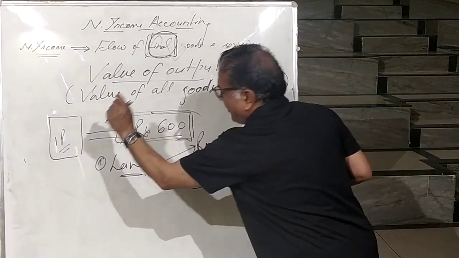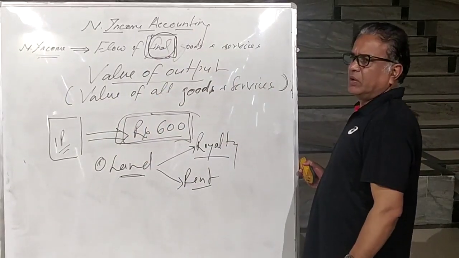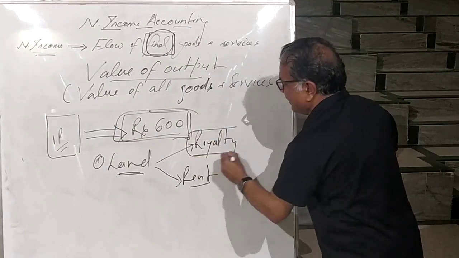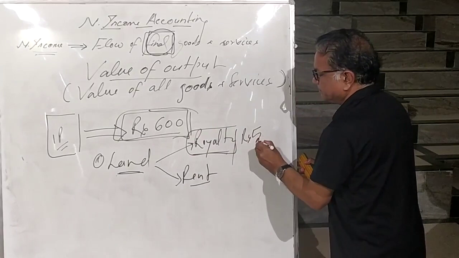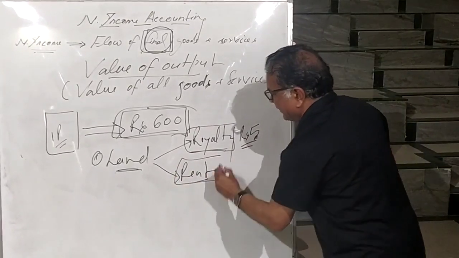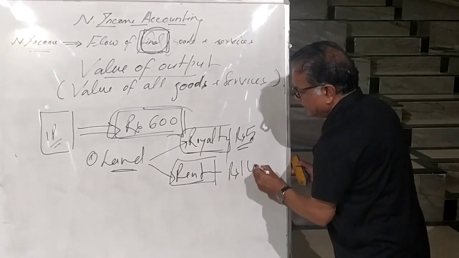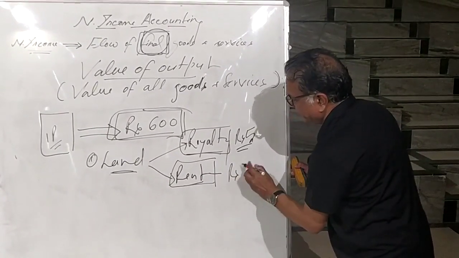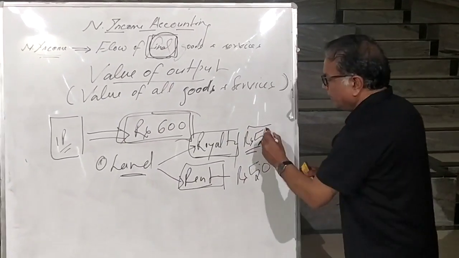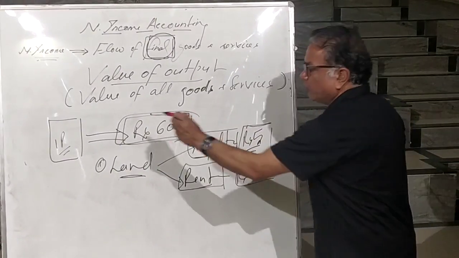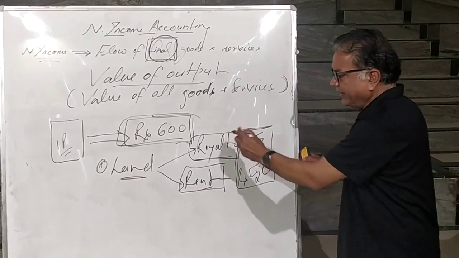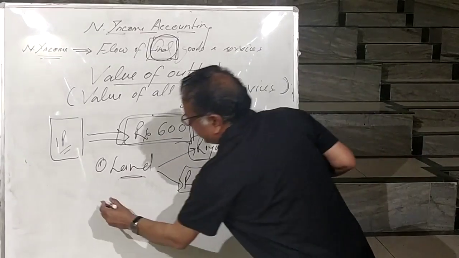Suppose for 1 packet of white cement, the limestone used has a royalty of rupees 5, and the land which is used, over which rent is given, is rupees 50. So it means out of these rupees 600, rupees 55 expenditure is made over the land in the form of royalty and rent.